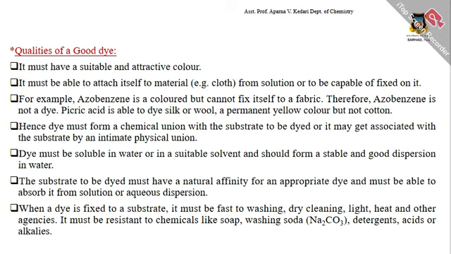The qualities of a good dye: it must have a suitable and attractive color. It must be able to attach itself to materials, for example cloth, from solution, or to be capable of being fixed on it. For example, isobenzene is colored but cannot fix itself to a fabric. Therefore, isobenzene is not a dye. Picric acid is able to dye silk or wool a permanent yellow color but not cotton.